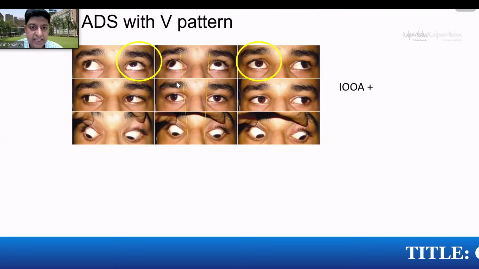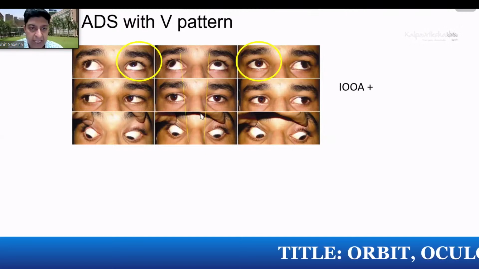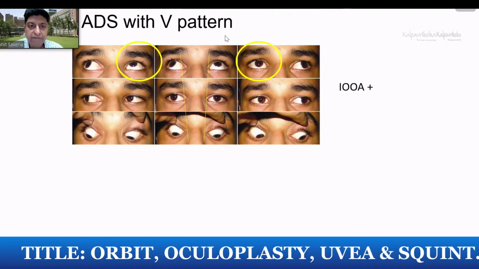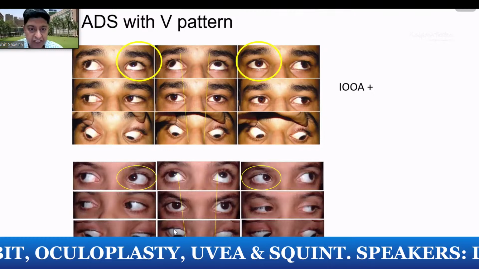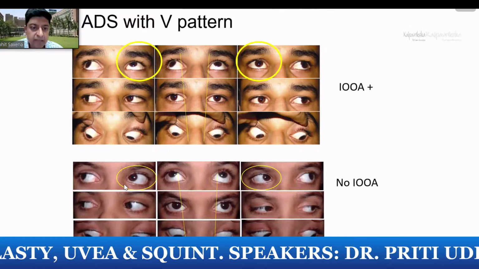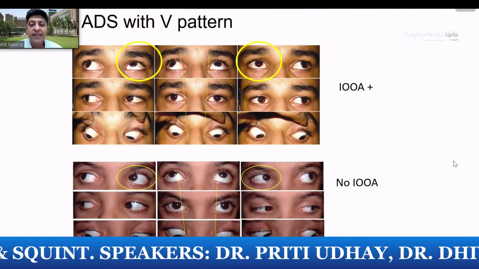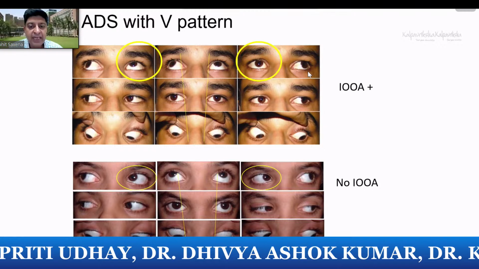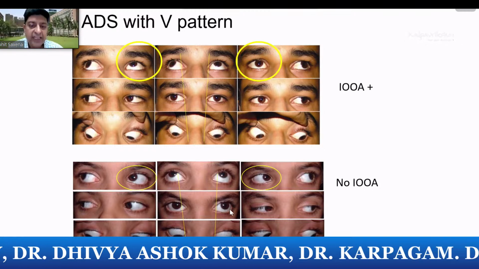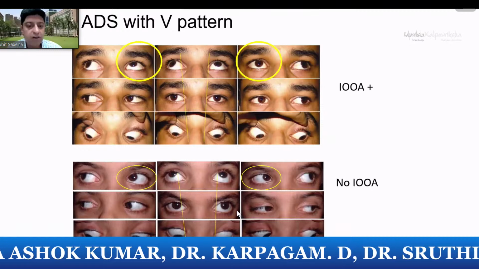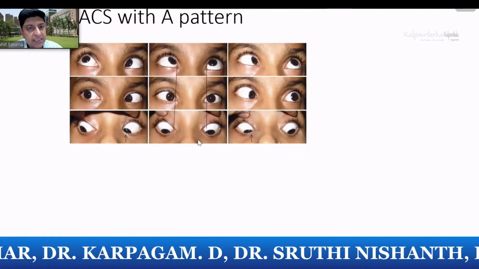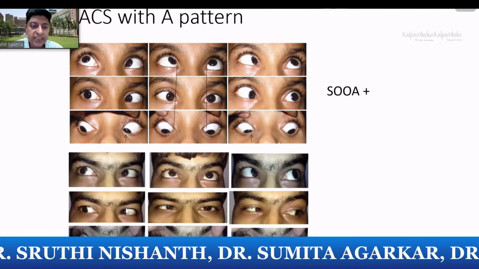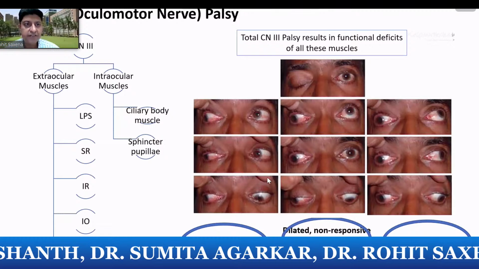Whenever you see 9 gazes, start with the central image, primary gaze, dextro, levo, and tertiary positions of gaze. So you can see a V pattern, you can see an inferior oblique overaction. In this case, you can see a V pattern, but you don't see significant oblique overaction. Here, when you're correcting the horizontal strabismus, you need to weaken the inferior obliques bilaterally. In this case, you'll be correcting the horizontal strabismus and you'll be shifting the horizontal recti to correct the V pattern. This is a case of A pattern. You can see superior oblique overactions here. In this case, you don't see any significant superior oblique overactions.